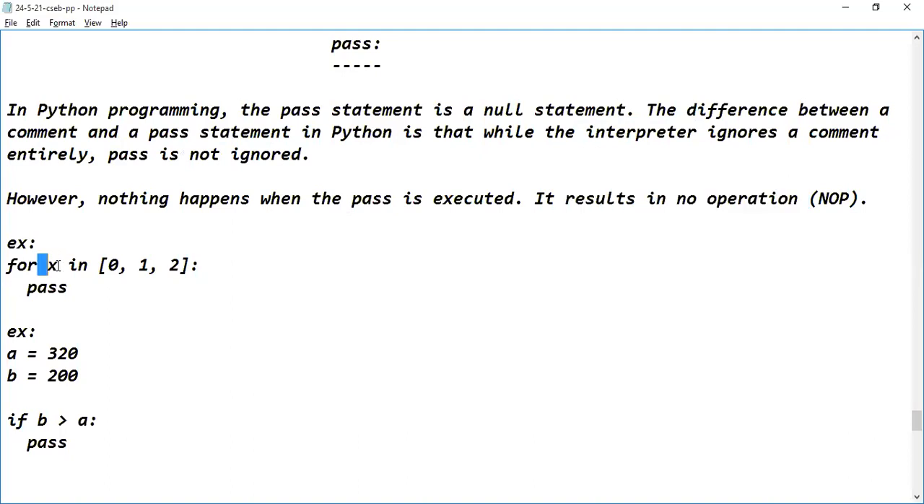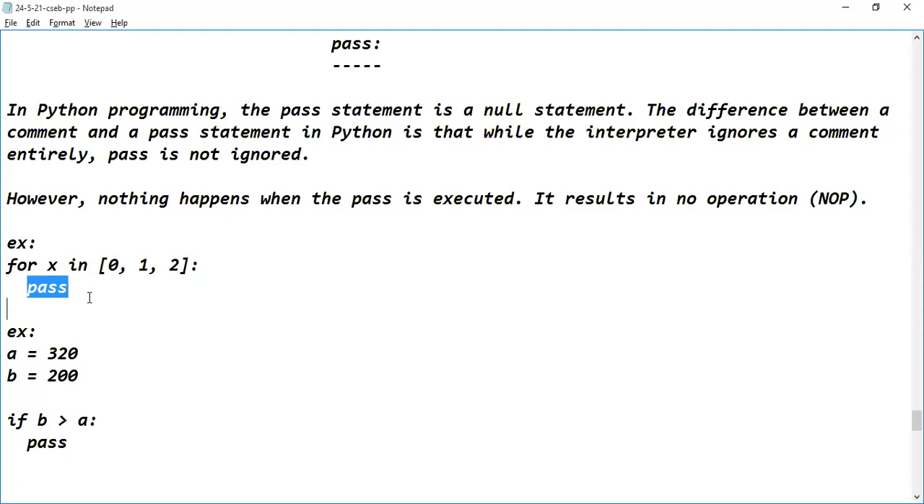Now, when the X value is 0, for the X equal to 0 data item, the pass statement is executed. So what is the result? Nothing will be done. Then it goes for the next item available in the sequence. What's the next item? 1. This 1 will be assigned to the X variable and then it executes the logic. What happens with pass? Nothing, it results in no operation. Then it goes for the next item. What's the next item? 2. So 2 will be assigned to the X variable and it executes the pass statement.